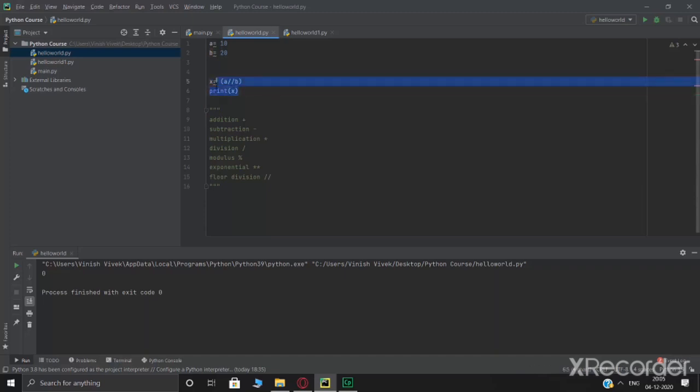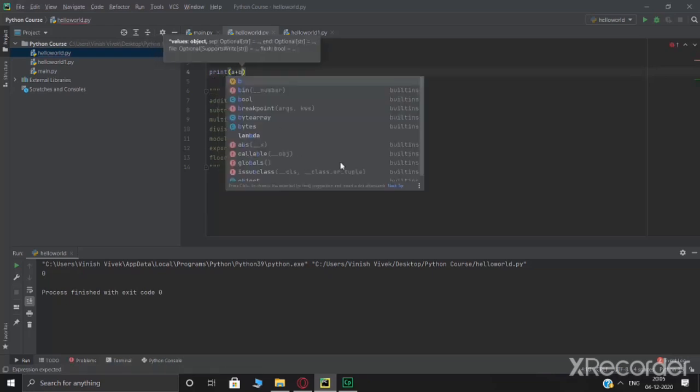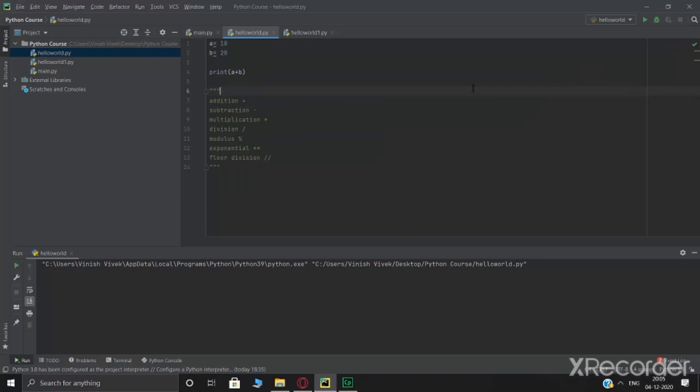Just a quick thing I want to show you that I just remembered is if I directly write print with the bracket and just write a plus b, and I run this, that will also give me the same thing. So this is best if you don't want to assign another variable and want to directly print it using the print function. Alright, so that is it for numbers and math functions.